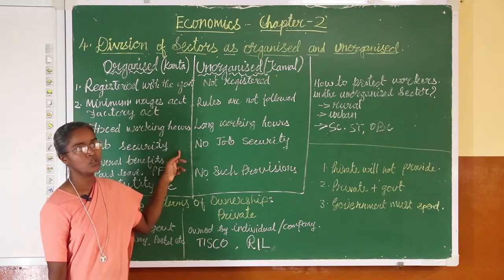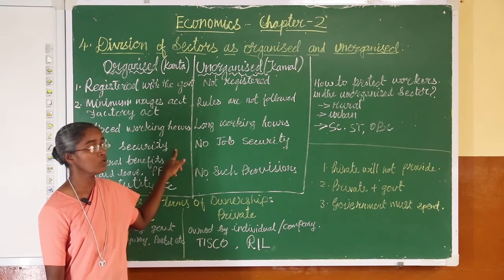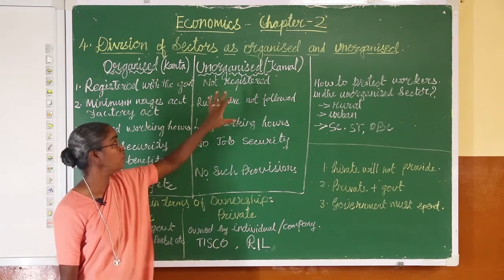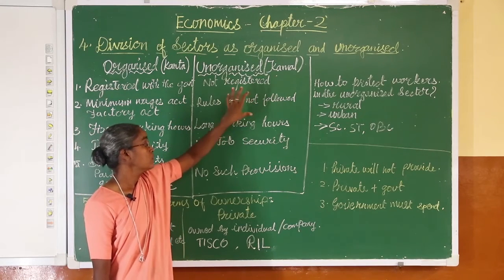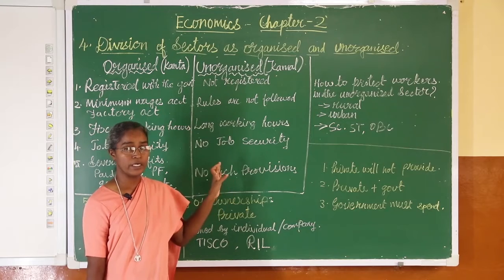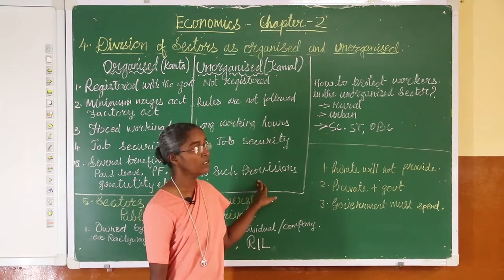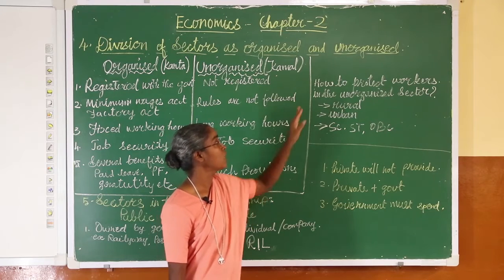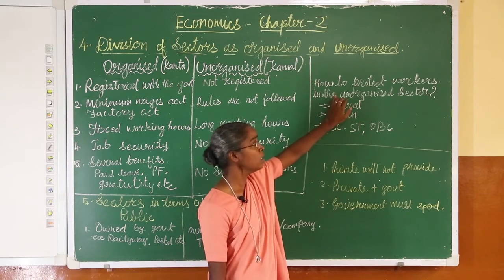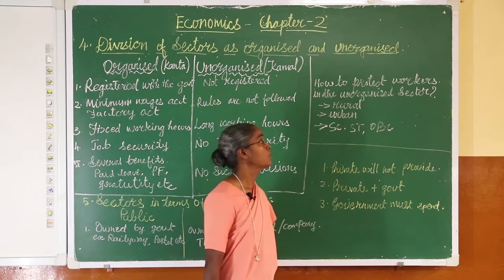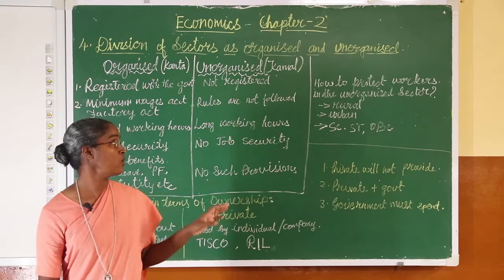Therefore, we see very slow growth in job creation in the organized sector. What happens? Many of the people are forced to join the unorganized sector. Now, these things we learn, that in the unorganized sector they are exploited. When they are exploited, what can we do? The government should take the responsibility to protect these workers in the unorganized sector. How can the government protect these workers?